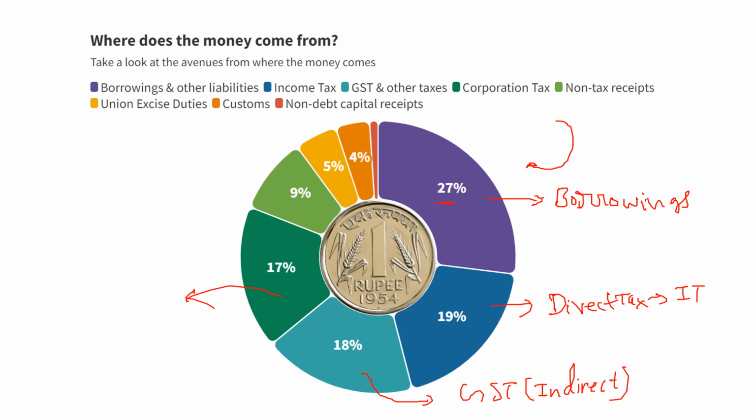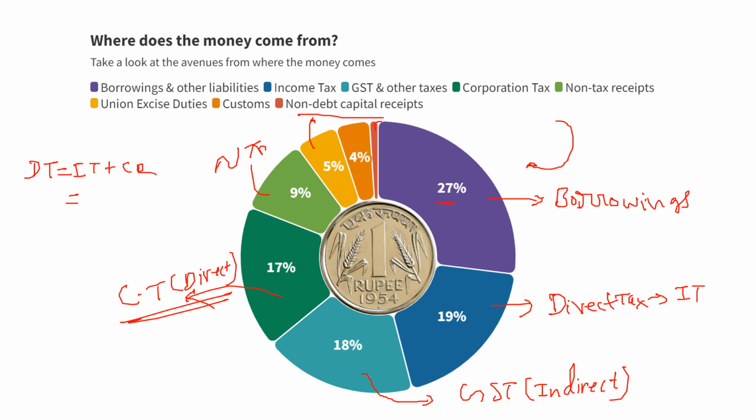Now 17% corporate tax, which is a direct tax. 9% non-tax receipts and other small chunks. 5% union excise duty, 4% custom duty, and some part non-debt receipts. For examination purpose, it is very important to remember direct tax, income tax, and corporate tax